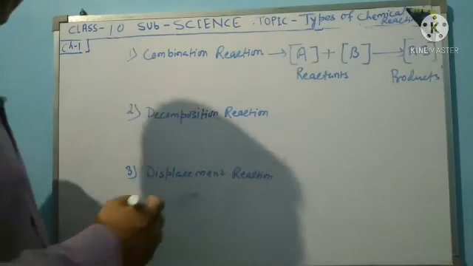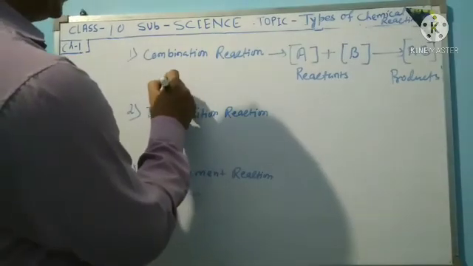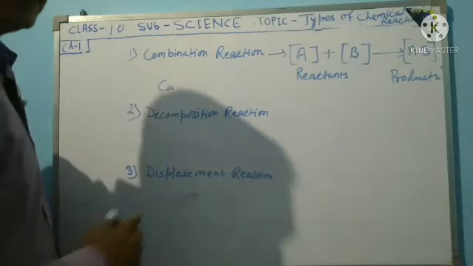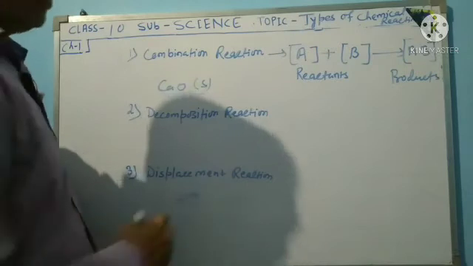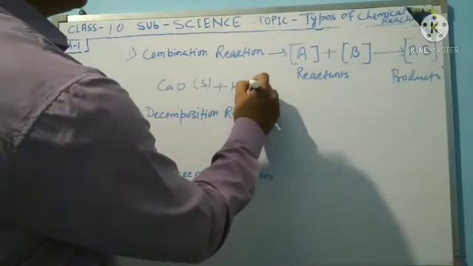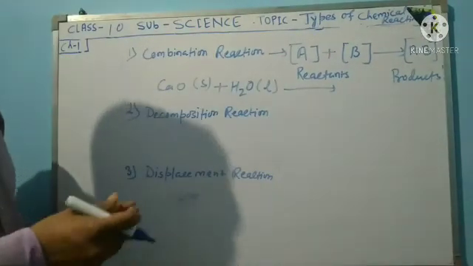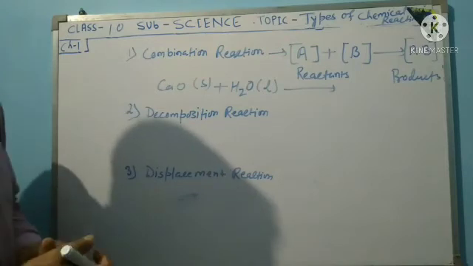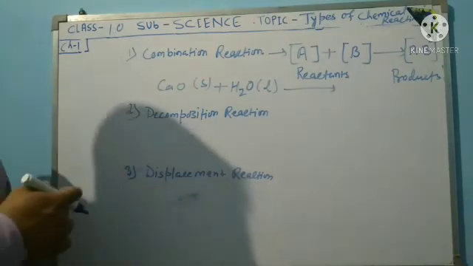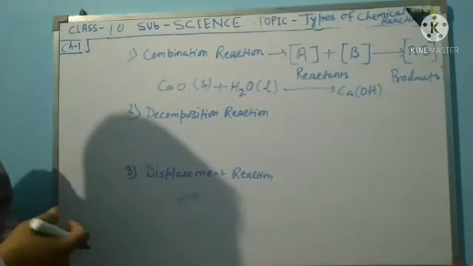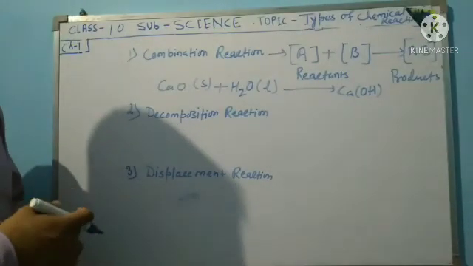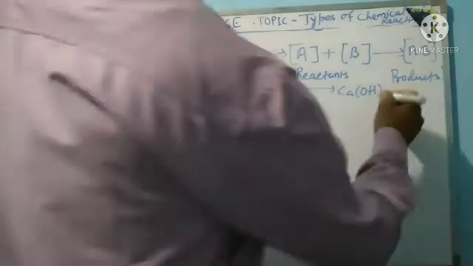One example: CaO in solid form plus H2O in liquid form react together. This is a combination reaction, meaning they combine with each other to form Ca(OH)2 plus heat.